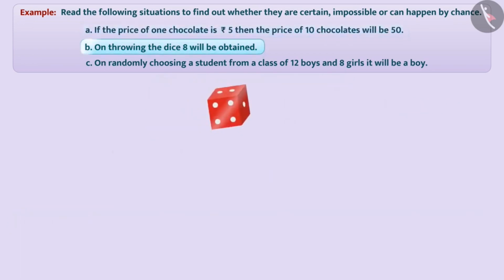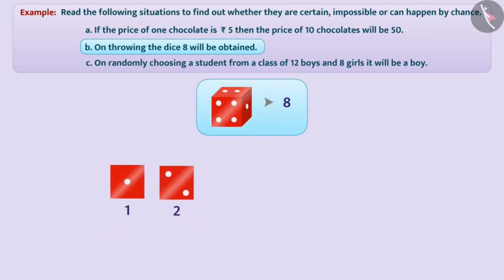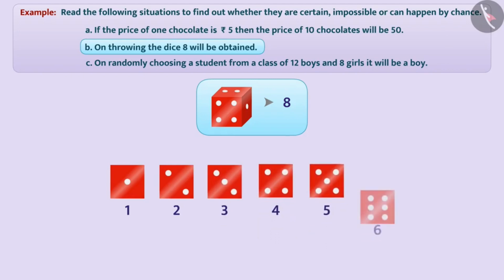On throwing the dice, 8 will be obtained. On a dice, only numbers 1, 2, 3, 4, 5 and 6 are marked. Therefore, it is impossible to get 8 when the dice is thrown.